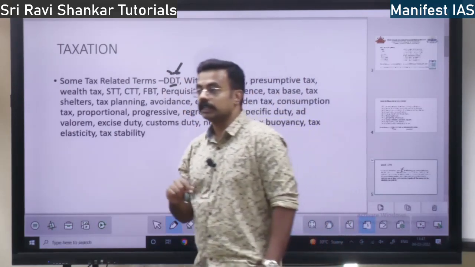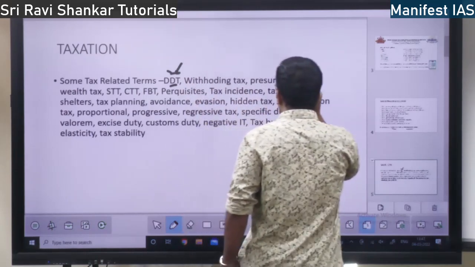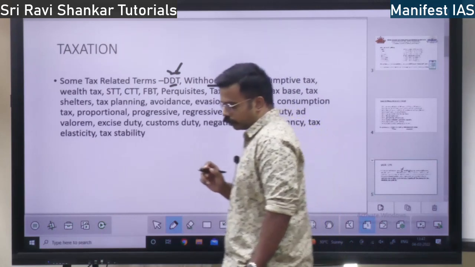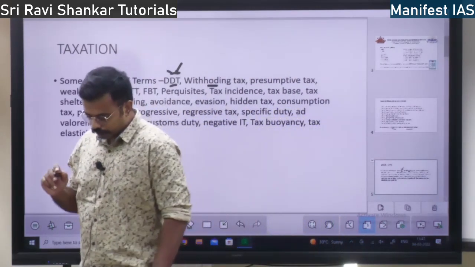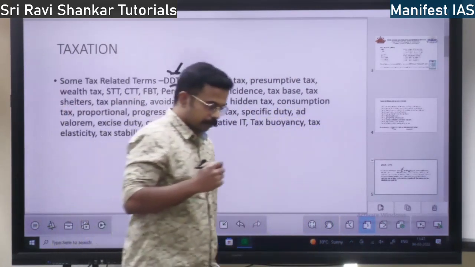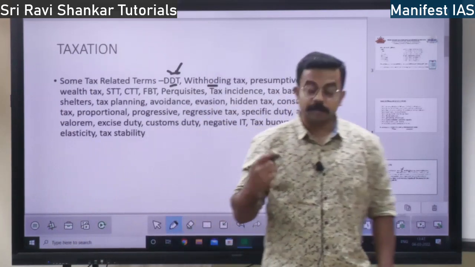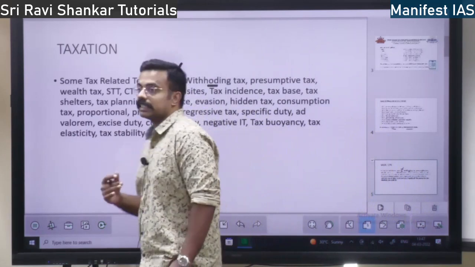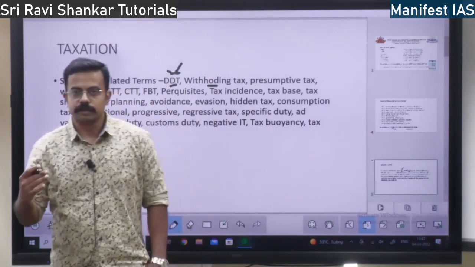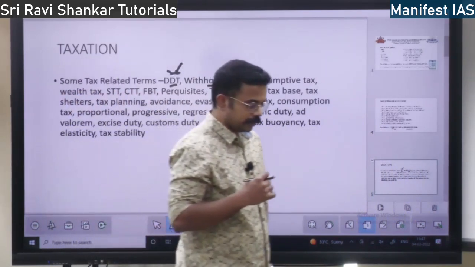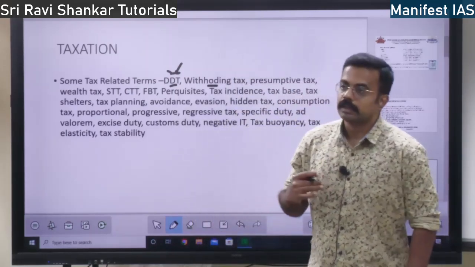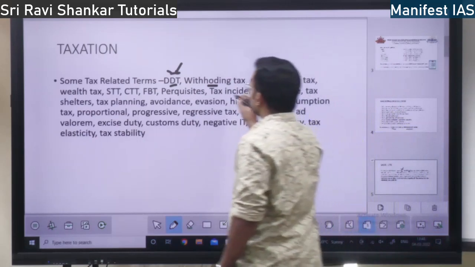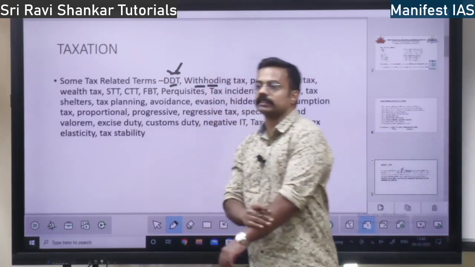That is the concept. Next, we have the concept of withholding tax. It means these companies withhold the income, that is the taxation. So if you are working for a corporate company, they will be cutting the TDS. So the tax imposed on that is called withholding tax, right?